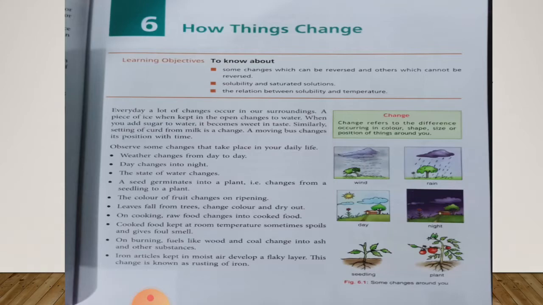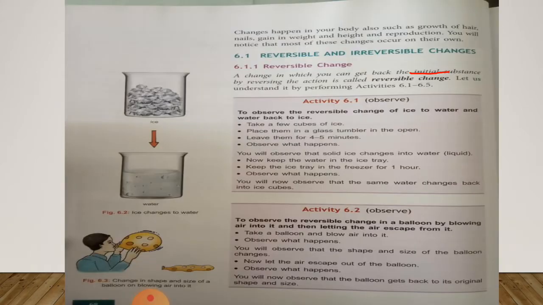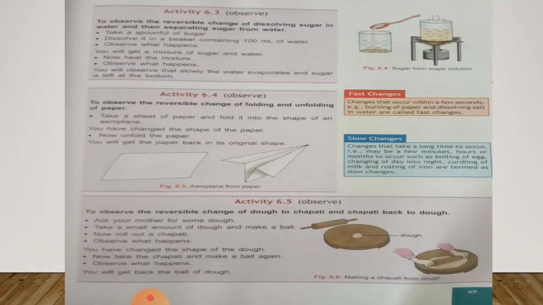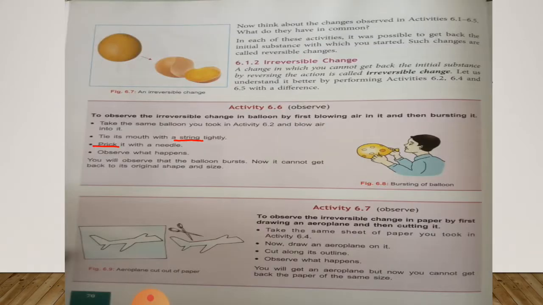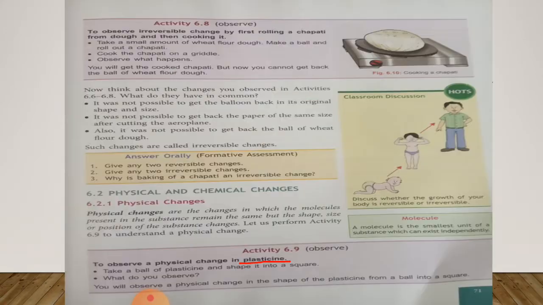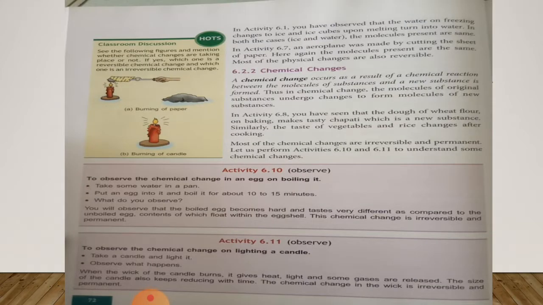In this chapter, we have seen some examples of changes. We have seen reversible and irreversible changes. We have seen some activities of reversible changes and irreversible changes. We have seen physical change. And now in this class, we are going to study about chemical changes.